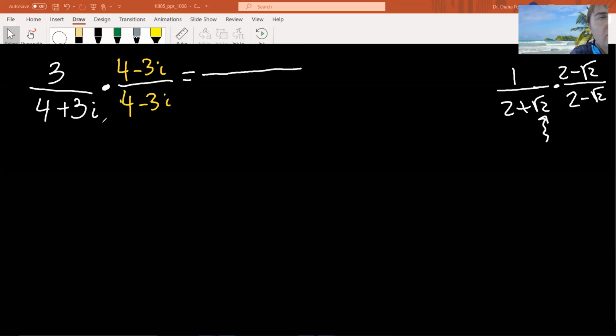Okay. 12 minus 9i. Yeah, on top is like that. You're right, 12 minus 9i. Okay. The denominator. So now we need to distribute.